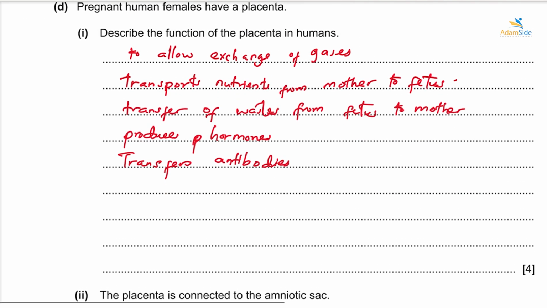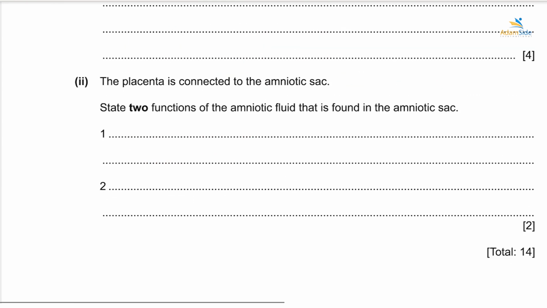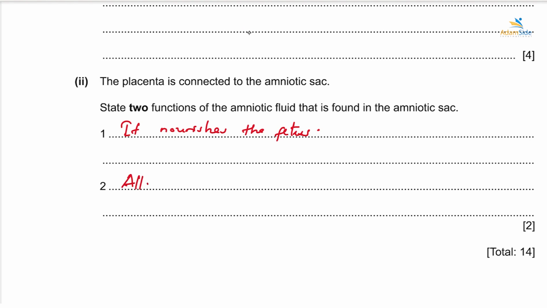The placenta is connected to the amniotic sac. State two functions of the amniotic fluid found in the amniotic sac. One function is that it nourishes the fetus and prevents it from drying. Also, it allows movements of the fetus. You see some pregnant women say the baby is kicking, the baby is moving, because the amniotic fluid is there to allow movement of the fetus.